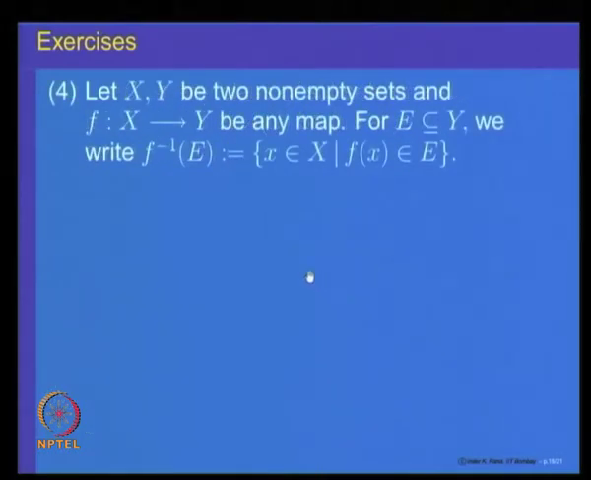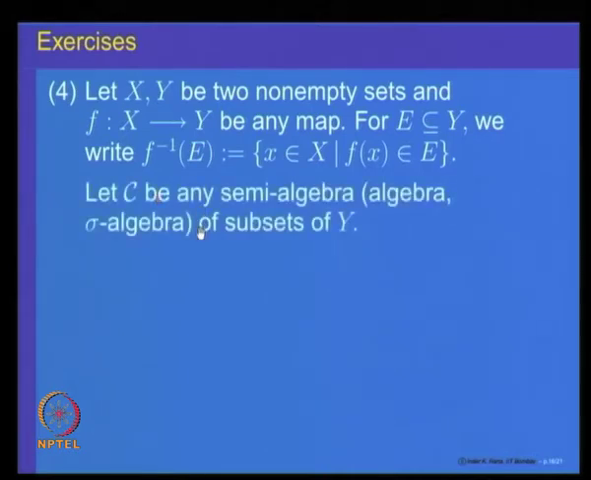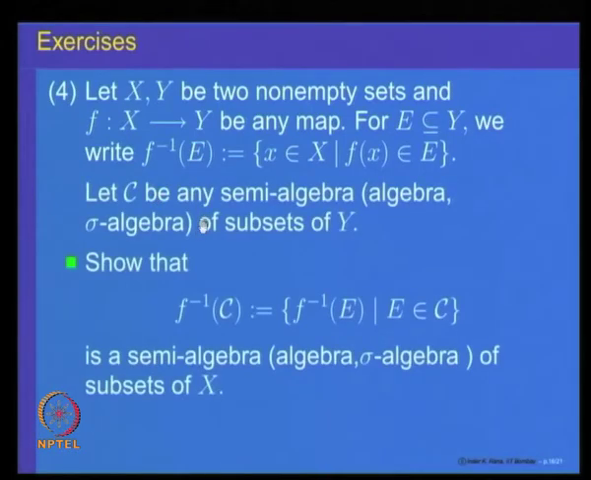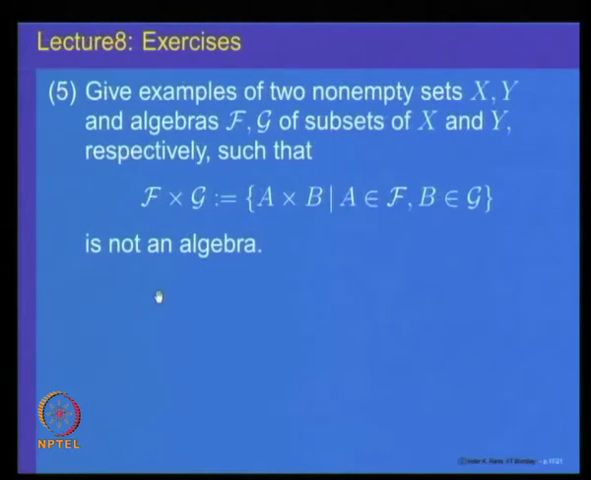And here is another example of generating new sigma algebras and semi algebras. F is a function from X to Y. If you take sets in Y and take inverse images, that gives you a collection of subsets of X. So, try to show that if C is a collection of subsets of Y which is a semi algebra or a sigma algebra, then the pulled back sets also form a semi algebra or sigma algebra.